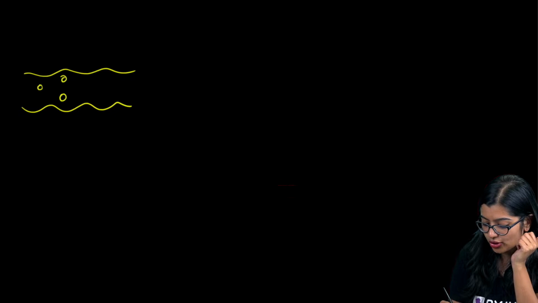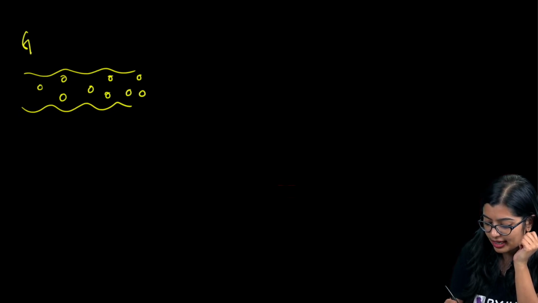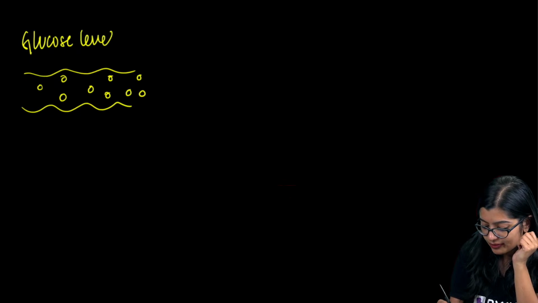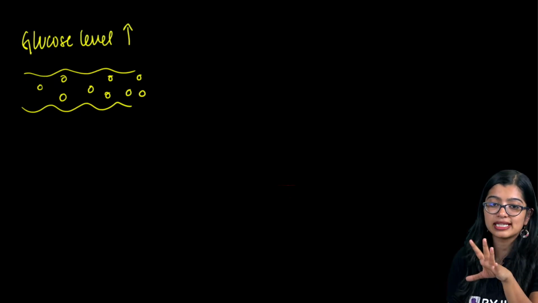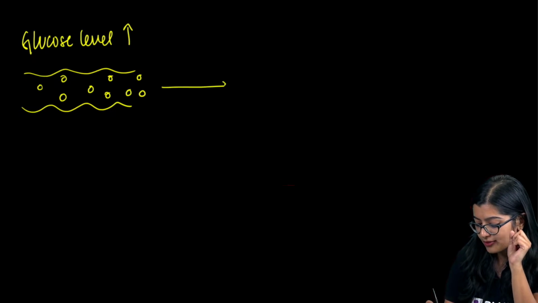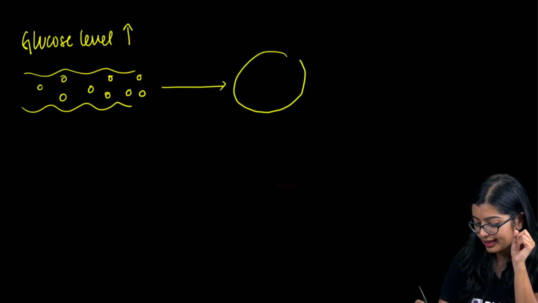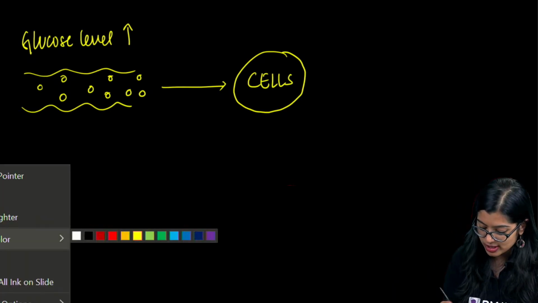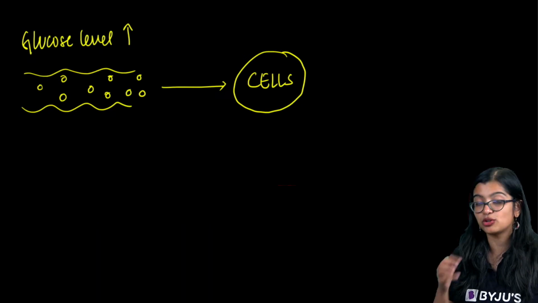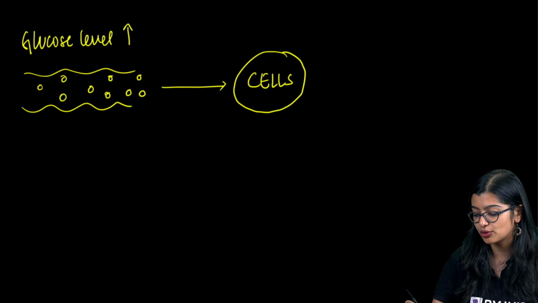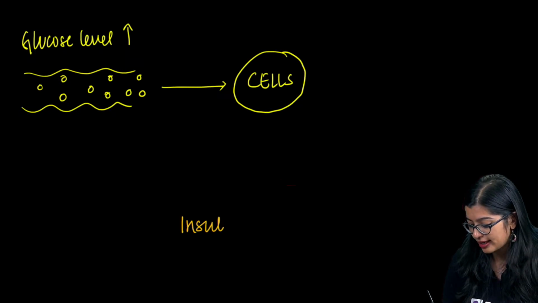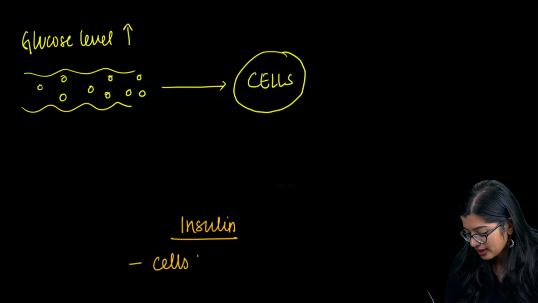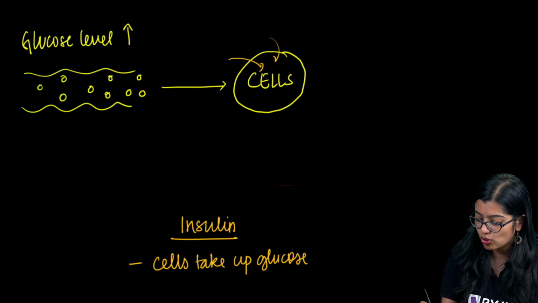Now, this is your bloodstream, okay. Now, there is a lot of glucose, okay. So, what does this mean? Glucose level is very high, right? Now, what happens when glucose level is very high? We see that it needs to go to the cells, right? Now, who is responsible for taking glucose, which is there in the blood, to the cell? That is where insulin comes into the picture. So, what is the function of insulin? Insulin helps the cells take up glucose, right? It makes sure that glucose will go into the cell.